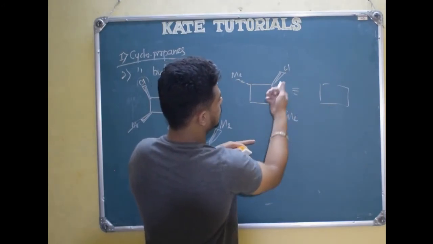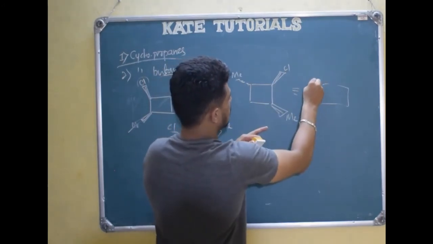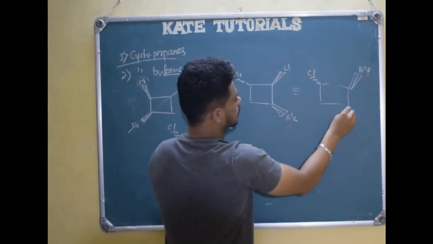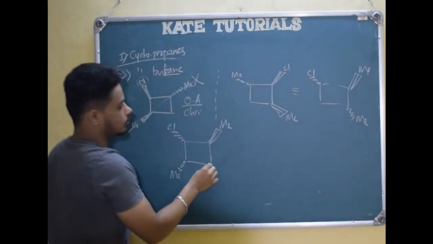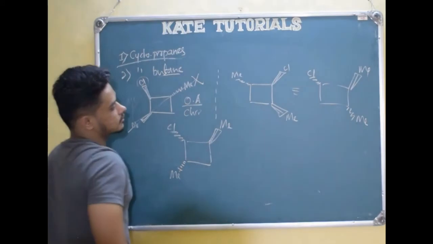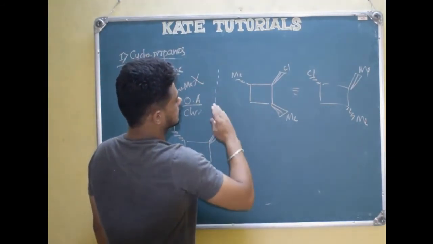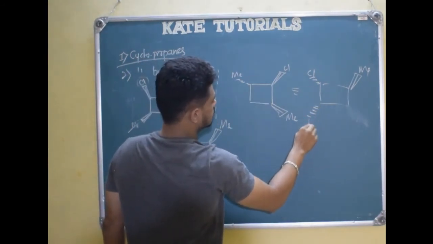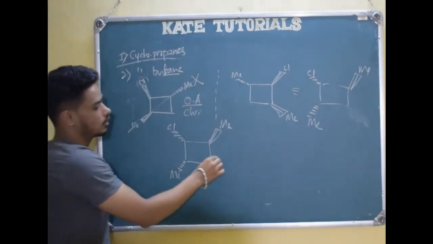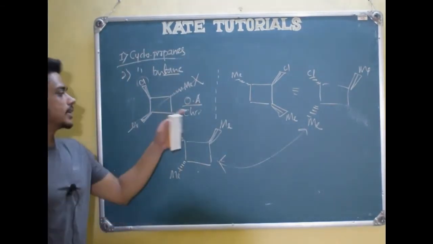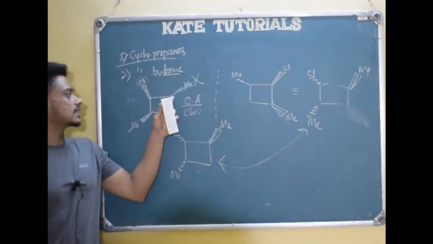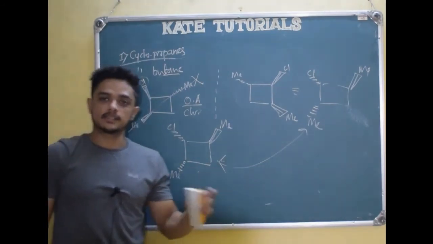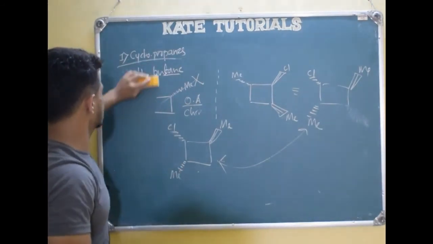If I do ulta, it will go below the plane. See here, it has gone below the plane. This was below the plane, it comes above the plane. This was above the plane, it goes below the plane. See whether both the structures are same or not. Did I do anything wrong? Yes, above, and this comes below, right? So both structures are same. So I can draw the mirror image by placing a mirror, or I can just convert below bonds to above and above bonds to below. If I do that, I will get its mirror image. So it is the shortcut way to draw its mirror image, right?